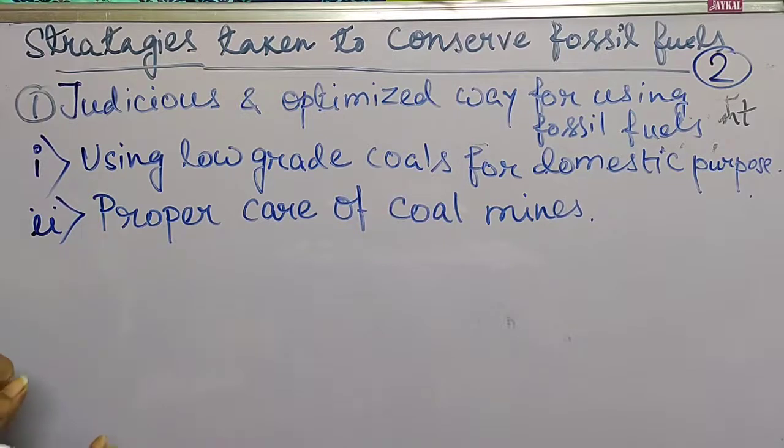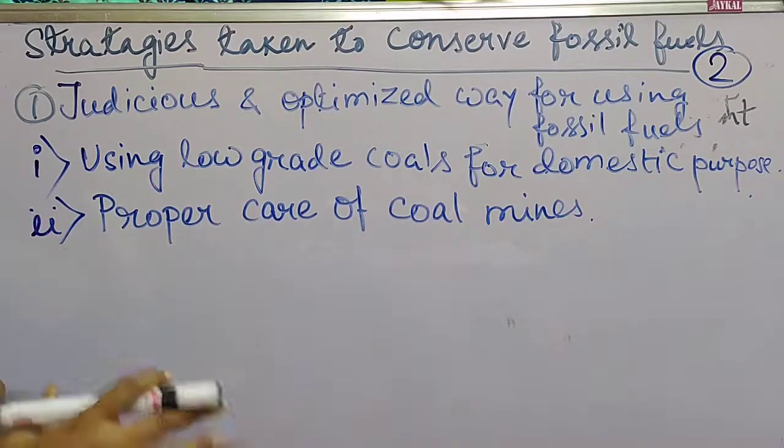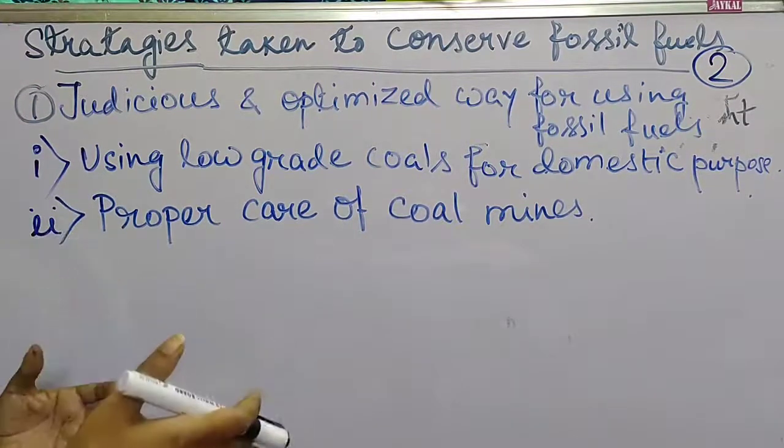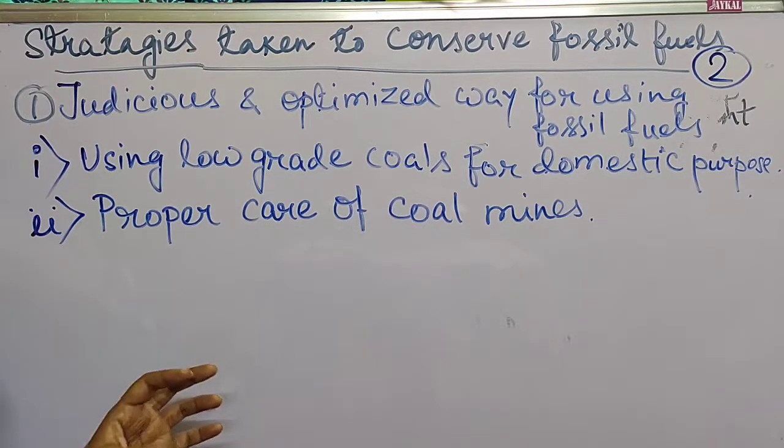So whenever the coals are extracted from the mines, sometimes there may be the possibility of some friction which can cause the breakout of fire. Because of such unconsciousness, because of that fire breakout, it can waste the total coal mine, or a larger portion of that coal mine. So whenever we are collecting coals from the coal mines, we should be more careful about such fire breakouts or such frictions. If it is generated in some lower part, then we should extinguish it as soon as possible, by which we can take proper care of coal mines.